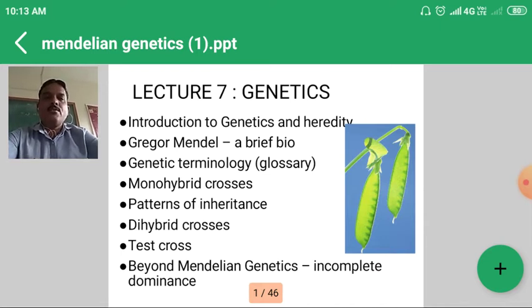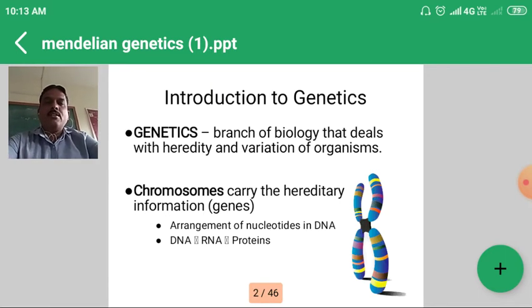So in the first lecture we have to know the definition of genetics and heredity. Genetics is nothing but the science which deals with heredity and variation. Heredity is nothing but the transfer of genetic material from parent to their offspring. Genetics is the branch of biology that deals with heredity and variation of the organism. Majorly chromosomes are responsible for carrying the hereditary material.